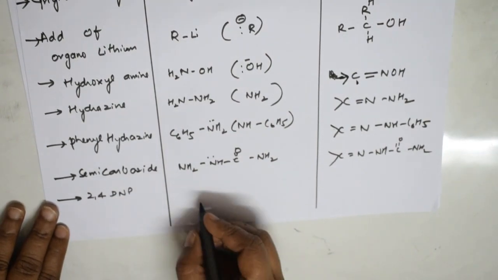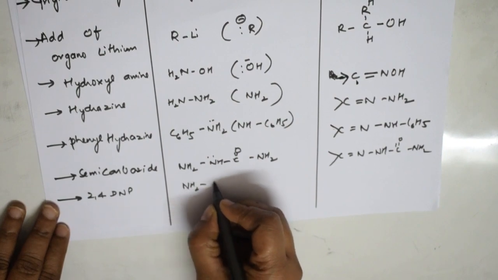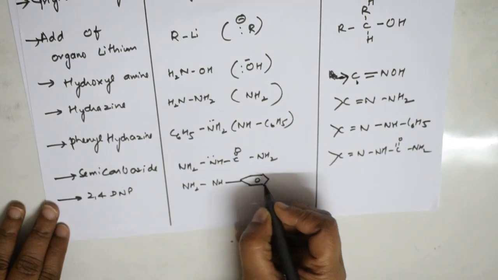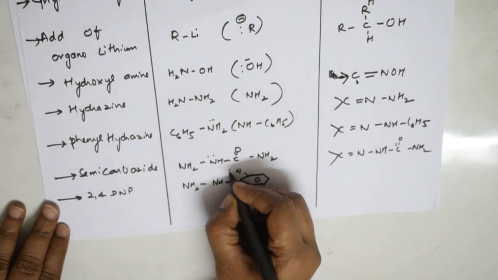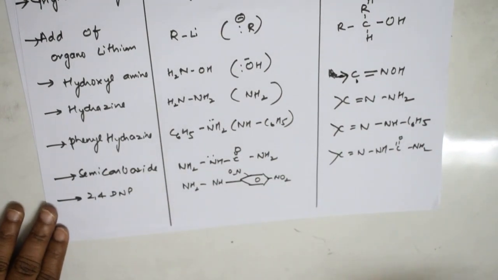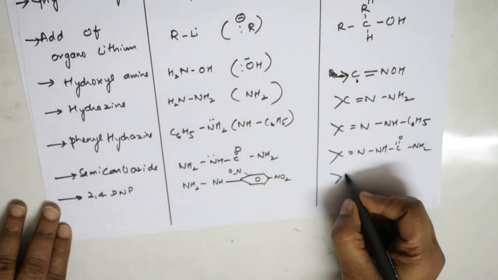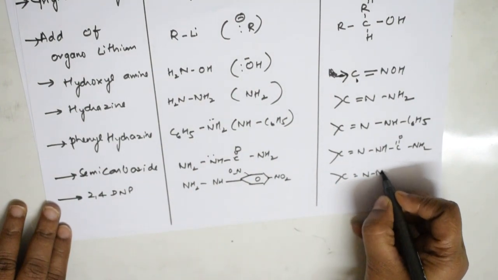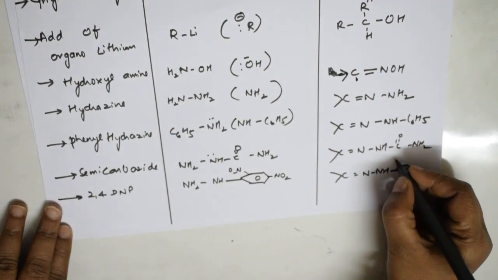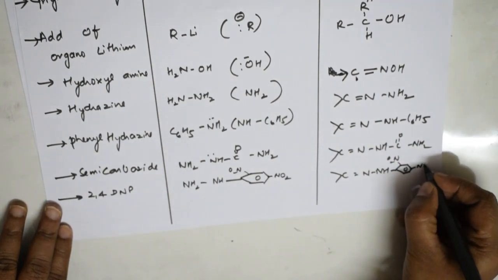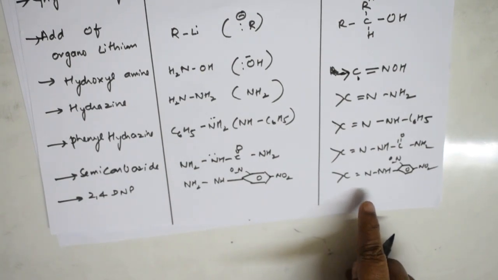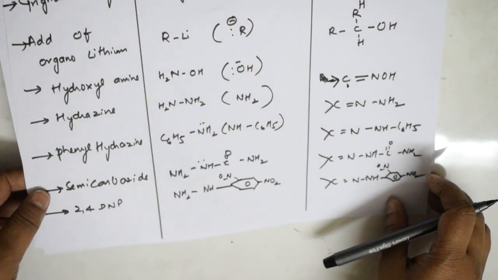What is 2,4-DNP? It's nothing but NH2NH, and you have the benzene ring, with one nitro group at the 2 position and one more nitro group at the 4th position. What product do you get? You'll be getting a compound something like this. Again NO2, 2nd position NO2. What is this called? This is called 2,4-dinitrophenylhydrazone, right?